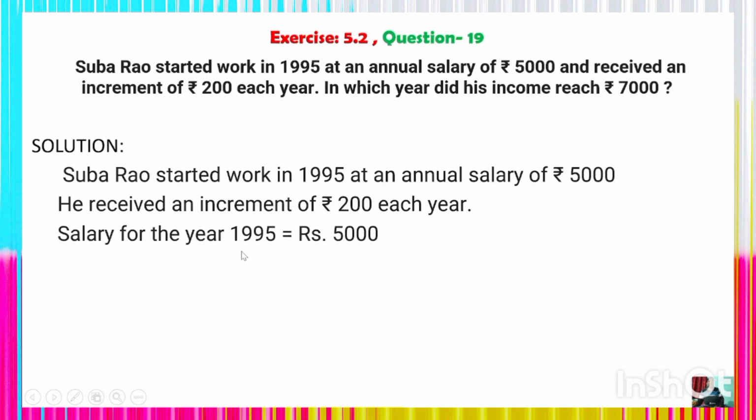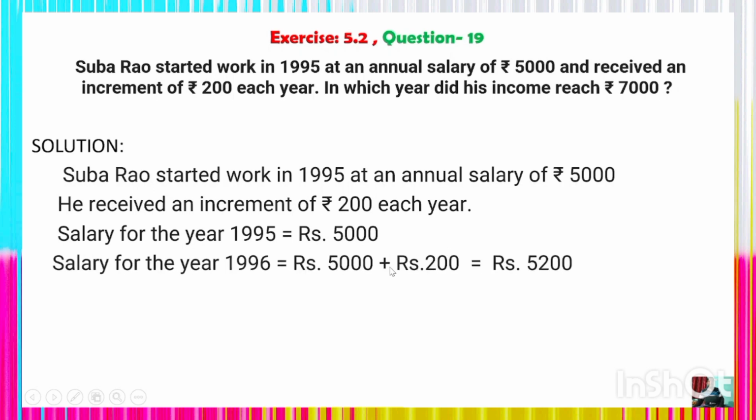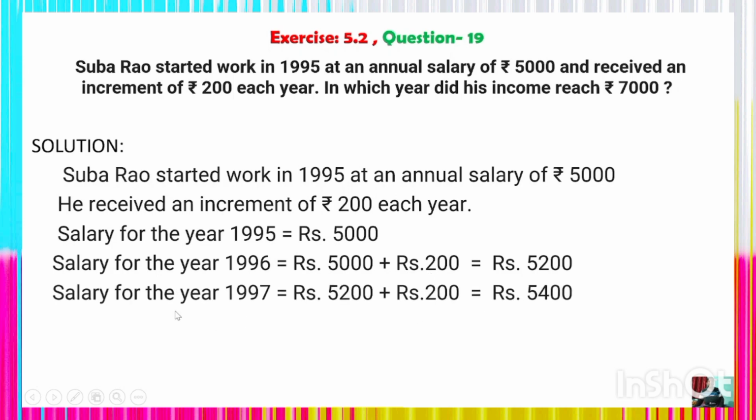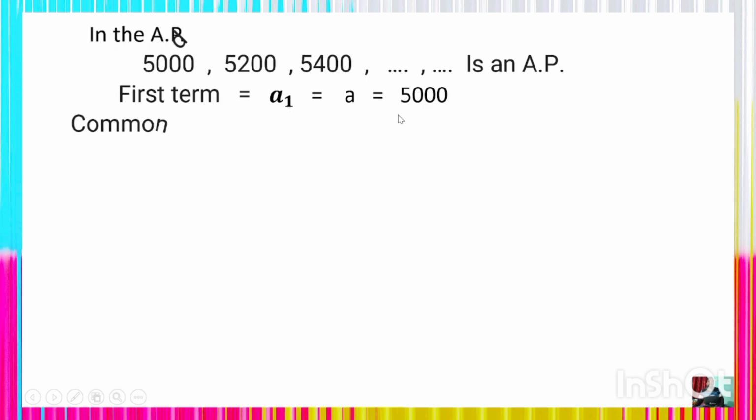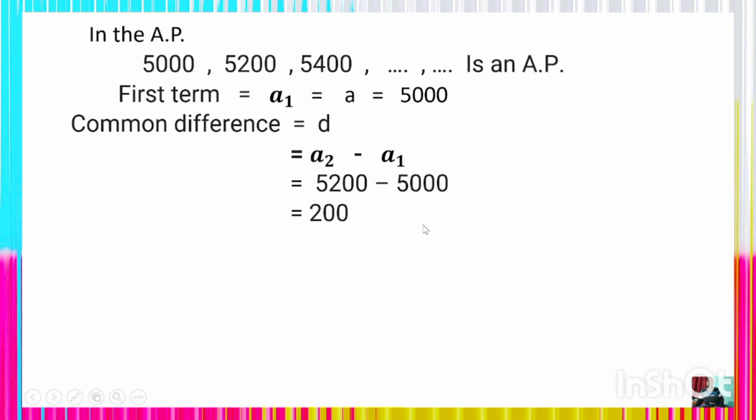The salary for 1995 is 5,000. The salary for the year 1996 is 5,000 plus 200, which is 5,200. The salary for 1997 is 5,200 plus 200, which is 5,400. Thus we get 5,000, 5,200, 5,400, which is an arithmetic progression, whose first term A1 is equal to 5,000. The common difference D is equal to what? A2 minus A1, which is 5,200 minus 5,000, which is 200 rupees, right?